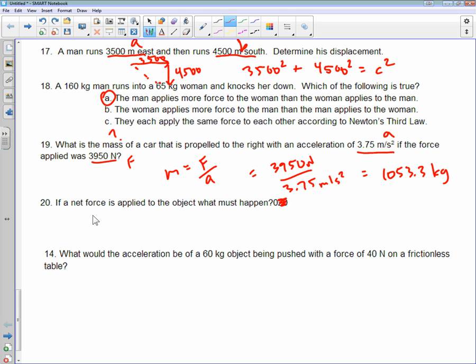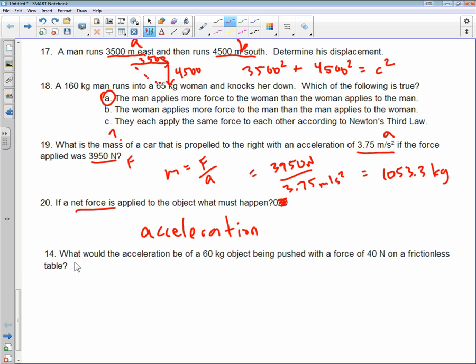Number 20, if a net force is applied to an object, what must happen? This is Newton's second law. If you have a force on something, it equals its mass times acceleration. So if you have a force, you also have an acceleration. So on number 20, it's important that if you apply a net force, you know that there has to be an acceleration.